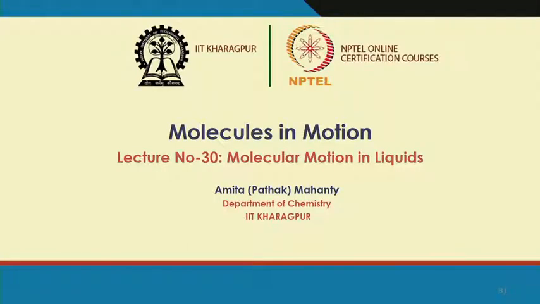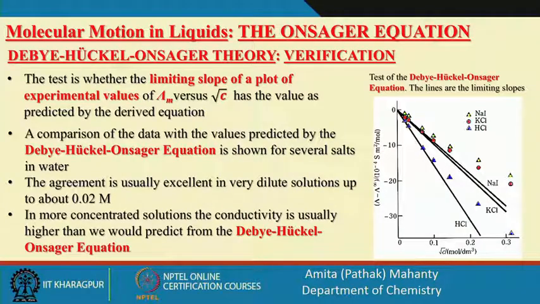If you remember, in the last class we talked about the Debye-Huckel-Onsager equation, in terms of the two effects associated with the ionic atmosphere of an ion under the influence of an electric field. The two effects were the electrophoretic effect and the relaxation effect.